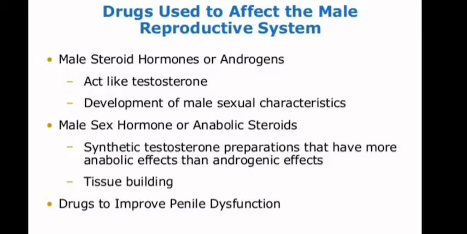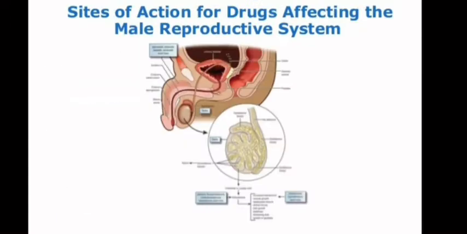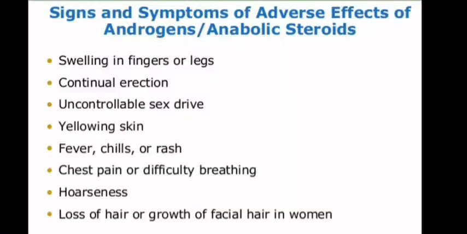Drugs used to affect the male reproductive system are male steroidal hormones or androgens. They act like testosterone in the development of male sexual characteristics. Male sex hormones or anabolic steroids are synthetic testosterone preparations that have more anabolic effect than androgenic effect, and they are tissue building. After that, drugs to improve penile dysfunction. Now, in the diagram, sites of action of drugs affecting the male reproductive system are shown.